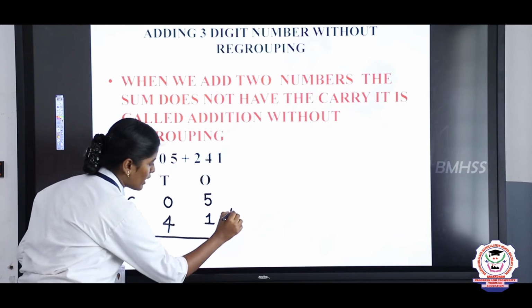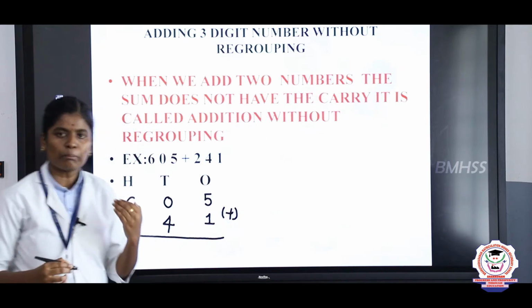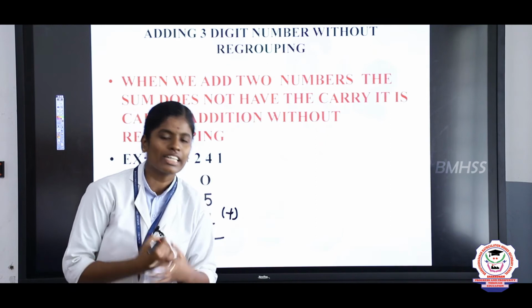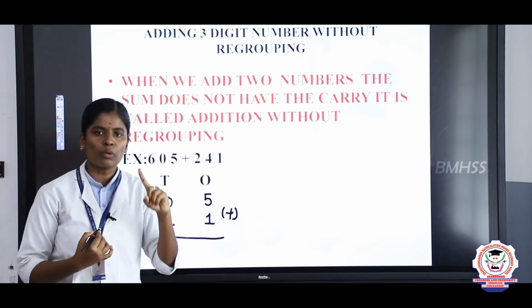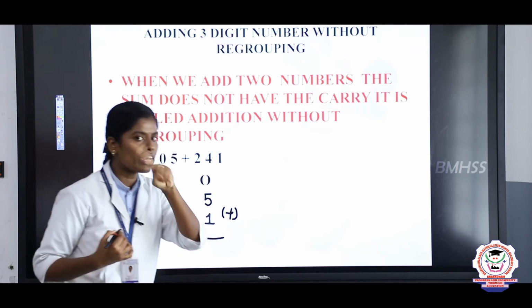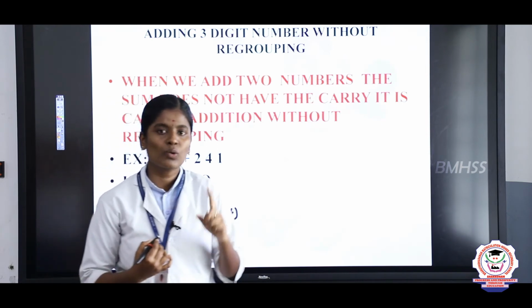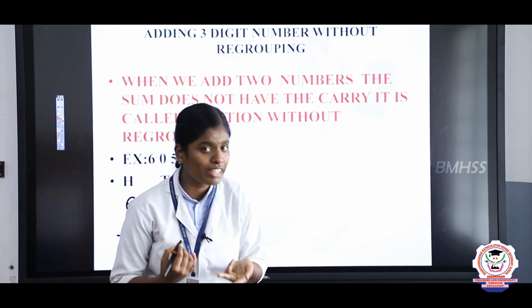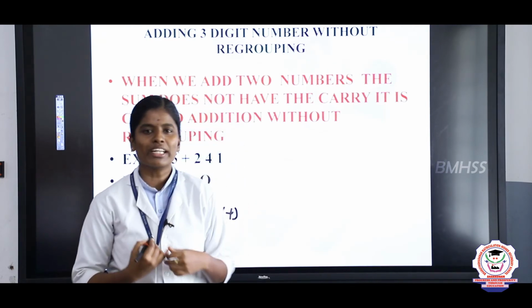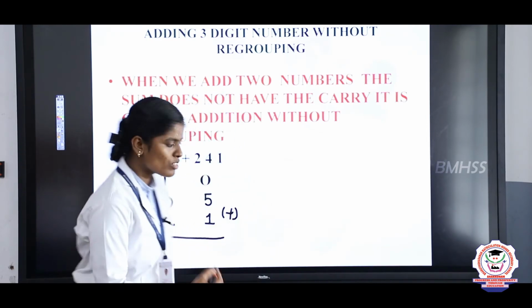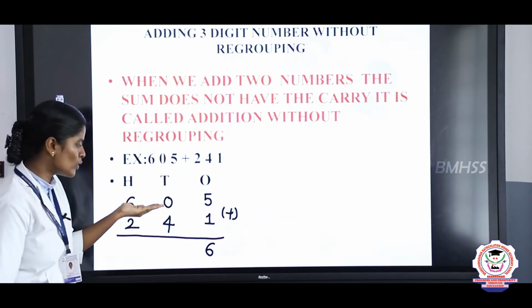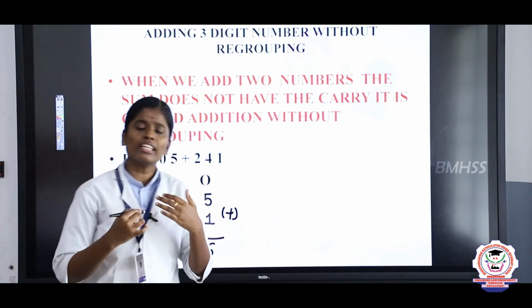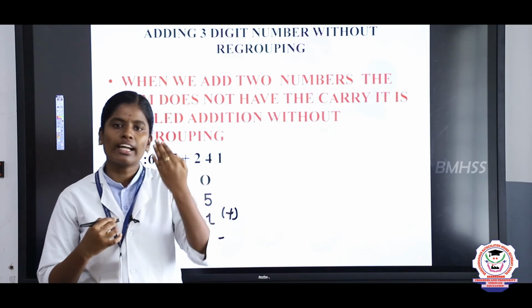Now we are going to add this. While adding the numbers, first you should start with the ones place. What is the ones place value? 5 ones plus 1 ones. 5 in the mind, 1 in the finger. Tell me Rasreen, what is the answer? 5 after? Yeah, very good my dear. The answer is 6 ones. So write 6 ones. Next you will take the tens place. 0 tens plus 4 tens. 0 plus 4, the answer is 4.